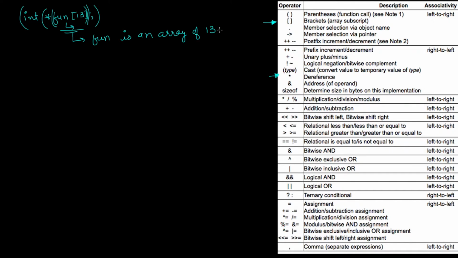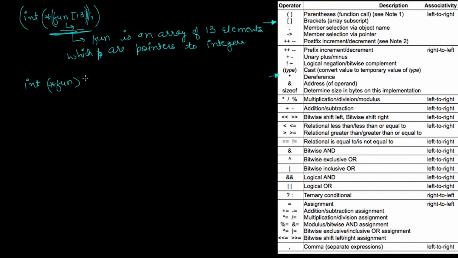of 13 elements. Okay, and then we go to the second part, and these 13 elements are pointers to integers. Okay, that means this is going to declare an array of pointers to integers, right? But if I declare something like this, int (*fun)[13], where I am declaring 13 here. Okay, so what does this declaration mean?